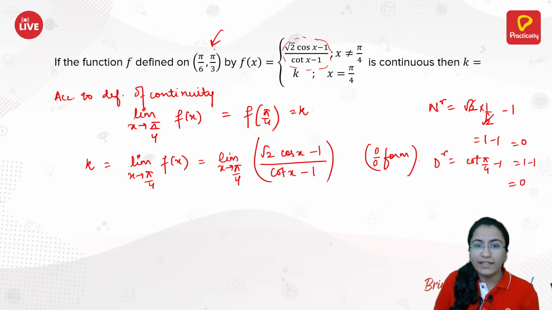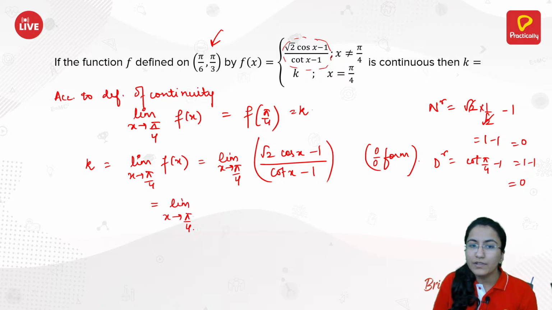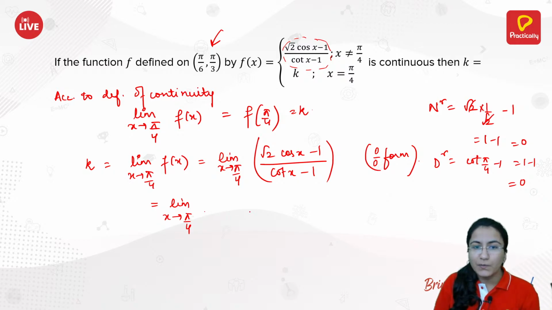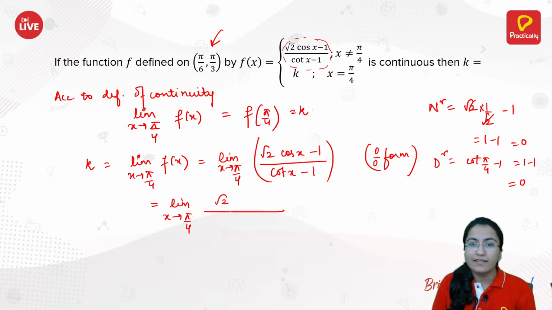So according to the L'Hopital rule, this limit would be same as limit x approaches to pi by 4, limit value remains the same. What we do in L'Hopital rule is basically we differentiate the numerator as well as the denominator separately, and evaluate the value. So under root of 2 cos x minus 1, differentiating this would be under root 2 as it is. Cos x is same as minus of sin x.